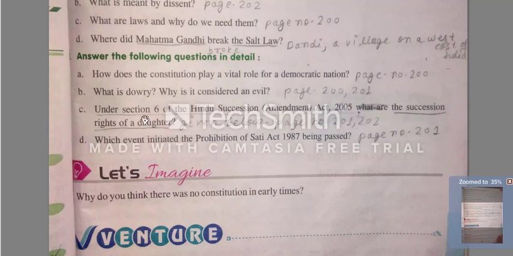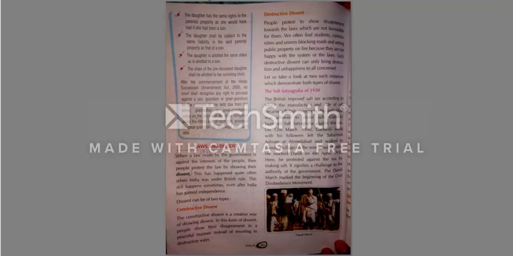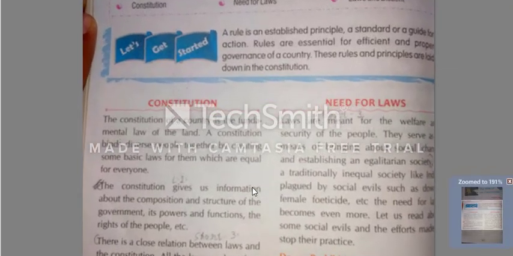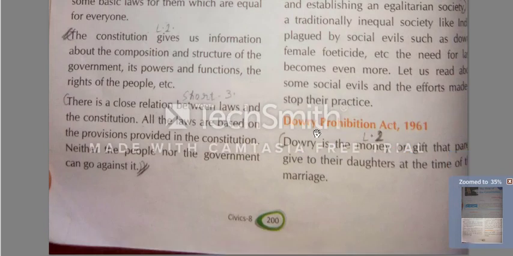Let's see second long on the screen. What is dowry? Question is there. What is dowry and why is it considered an evil? Let's see its answer. For this we will go on page number 200 and 201. Let's go. We are on page number 200 and from here we will start.